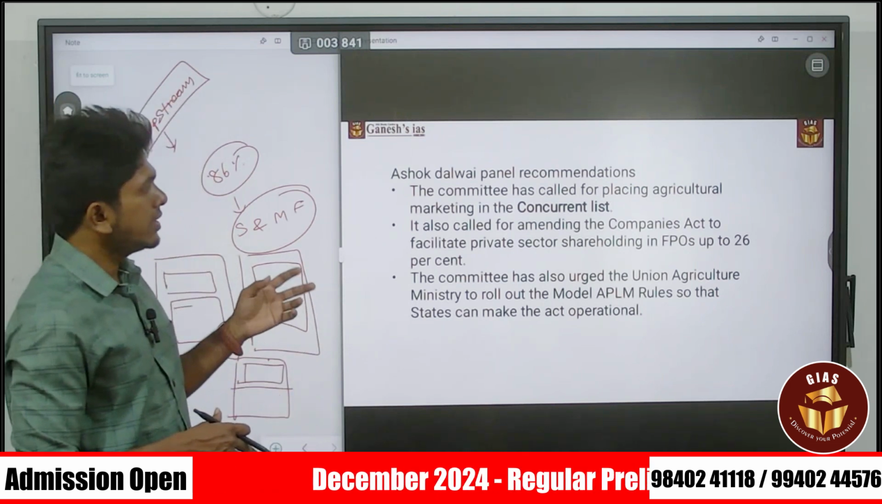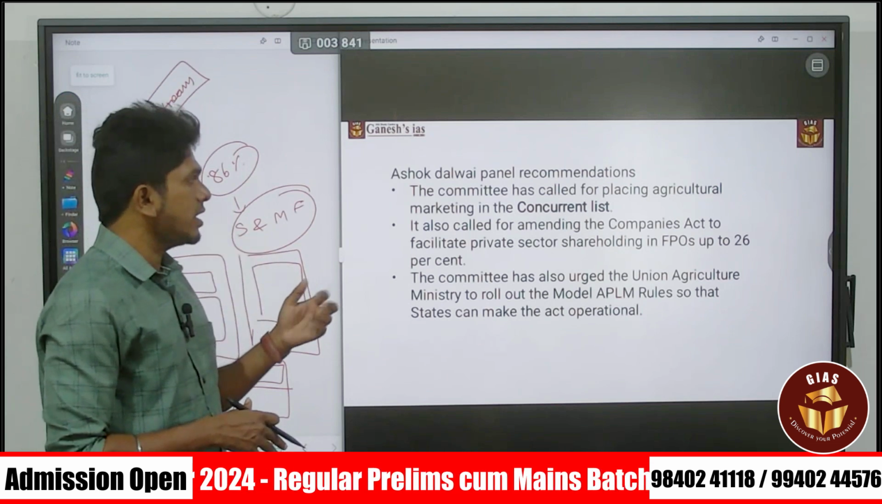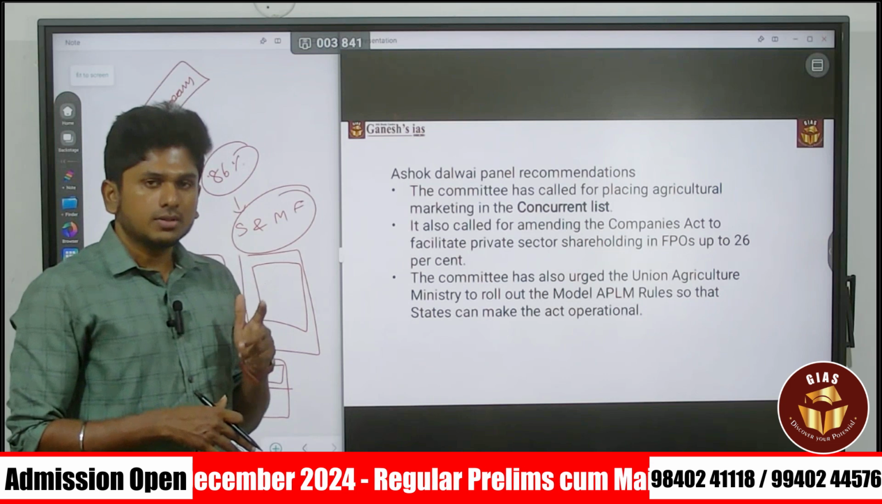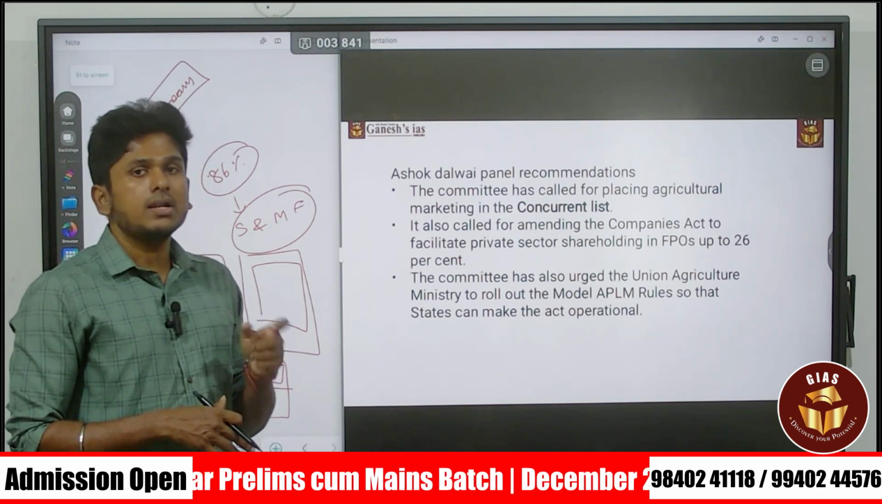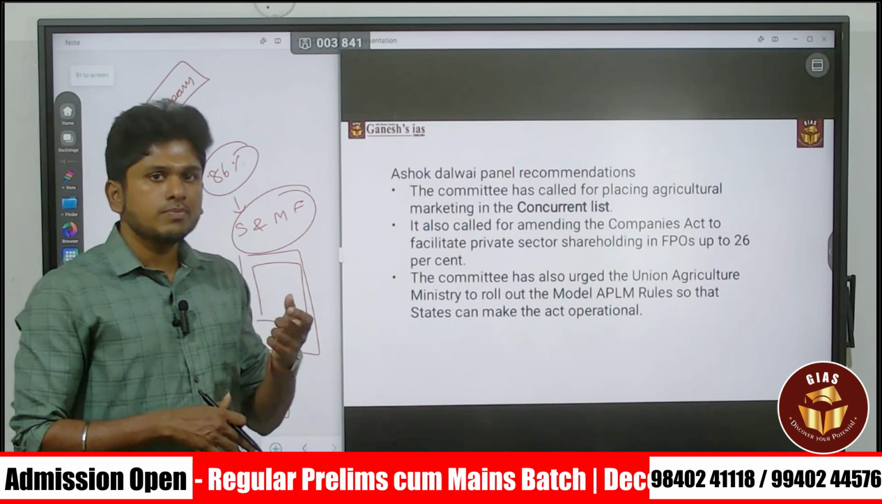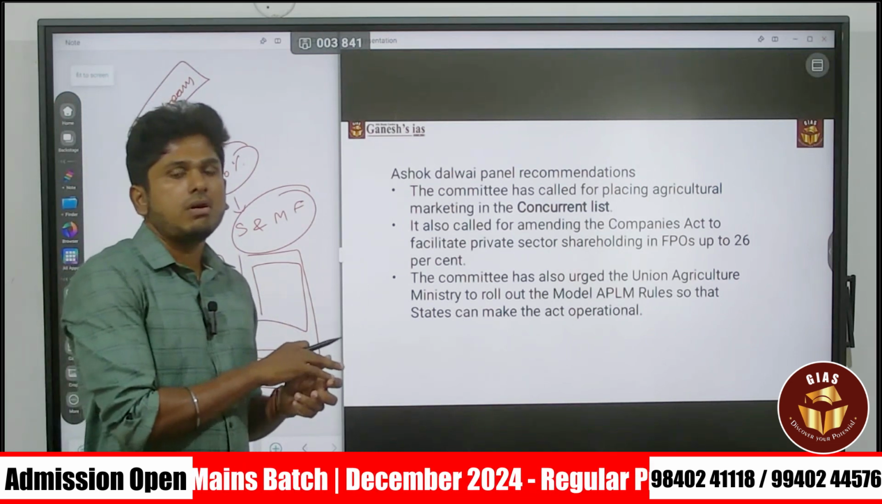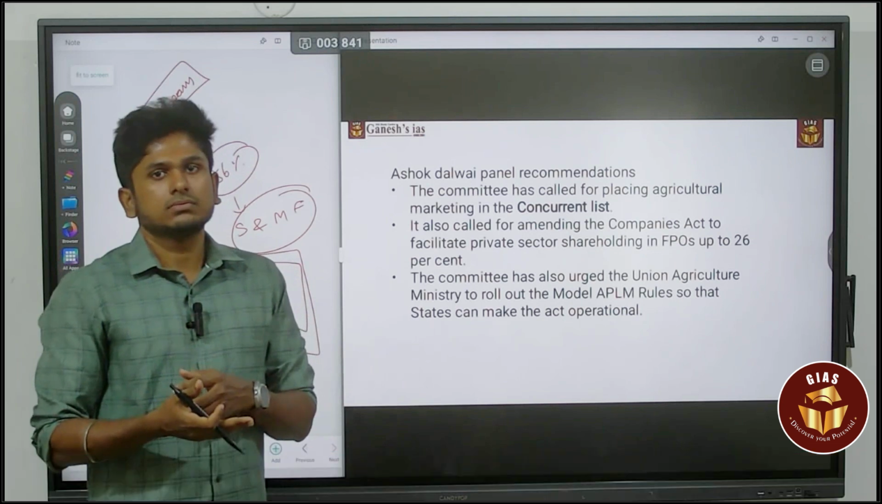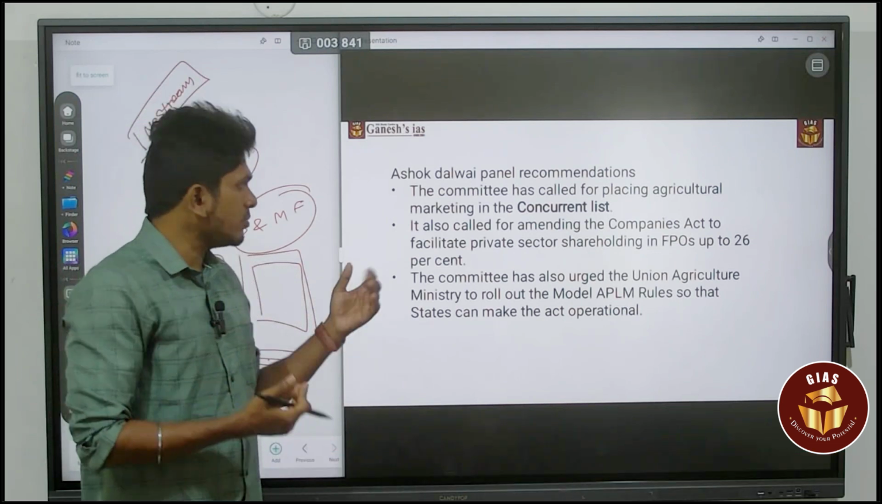The committee has called for placing agriculture marketing in the concurrent list. That is one of the things. And also the committee asked for a model APMC Act. If it is a model APMC Act, it will be easy for all the states to implement it based on their own needs. So that is also a recommendation.